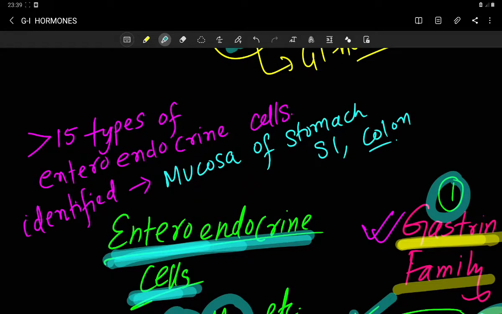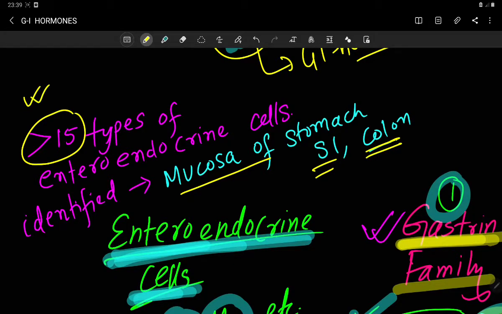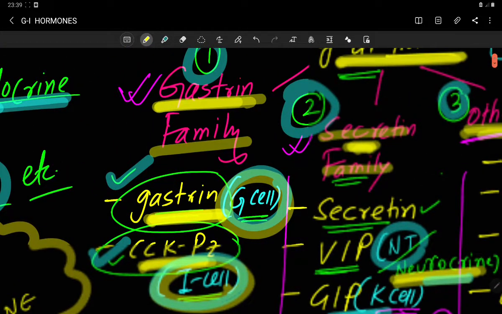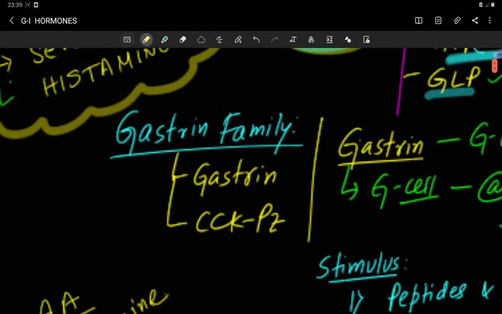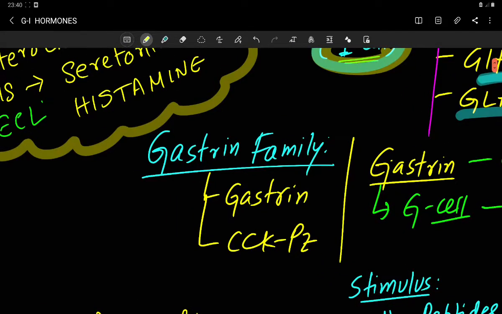There are more than 15 types of enteroendocrine cells present in the mucosa of the stomach, small intestine and colon. This information is totally based on Ganong. So more than 15 types of enteroendocrine cells, that means GI hormone producing cells, are present within the mucosa of the stomach, small intestine and colon. Now let's talk about the first family, which is the gastrin family. Under this gastrin family, here you can appreciate this.